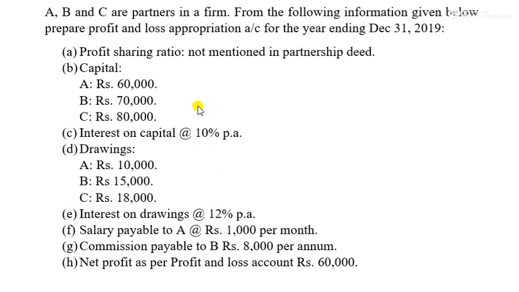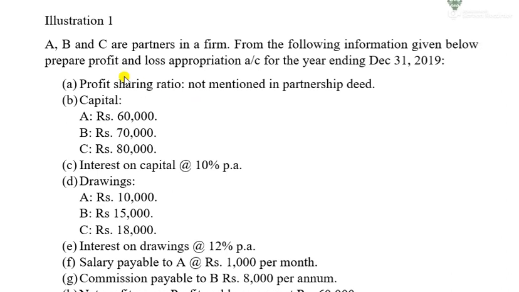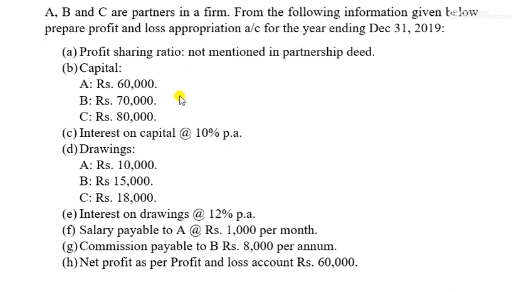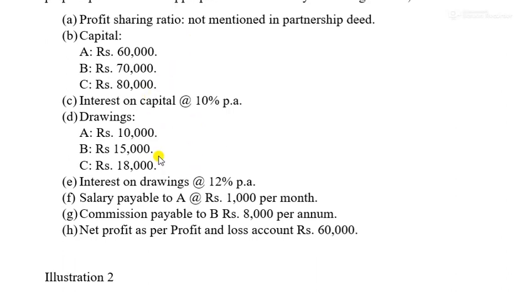Now for each and every line in the sums, you will not have to know whether it is mentioned in the partnership deed or not. If they have mentioned the rate of interest, it means they have mentioned it in the partnership deed or agreement. If there was no partnership agreement, then it would be clearly said to you in the starting of the sum that there is no partnership deed. So assuming that there is a partnership deed, interest on capital will be provided and it will be debited to the profit and loss appropriation account.